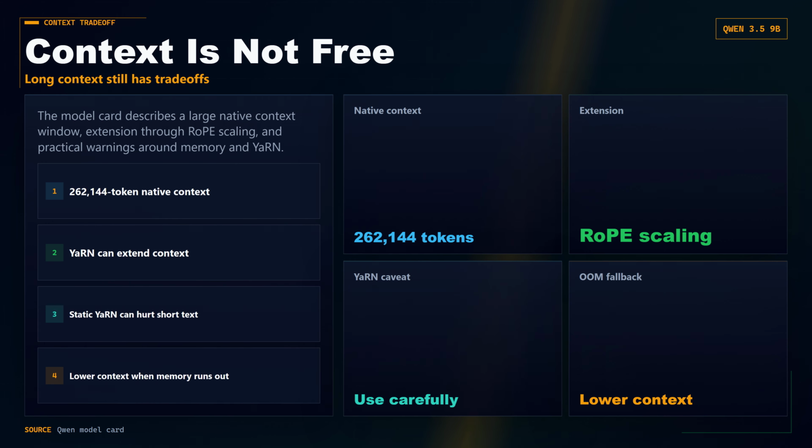Qwen says the model natively supports up to 262,144 tokens, and that RoPE scaling techniques such as YaRN can extend context beyond that. The same guidance warns that static YaRN can hurt shorter text performance if it is enabled unnecessarily, and it recommends lowering context length when out-of-memory errors appear. Long context is a tool, not free memory.